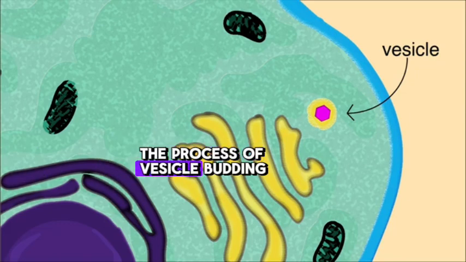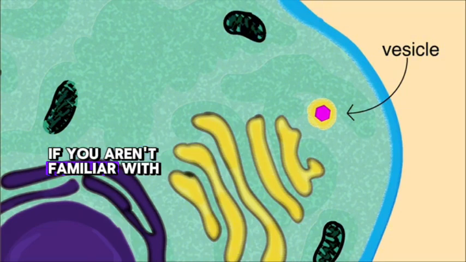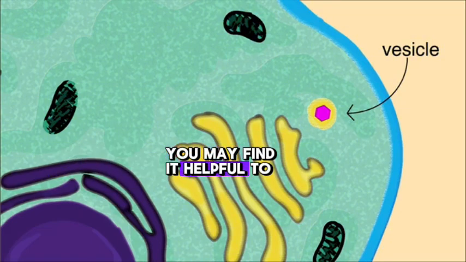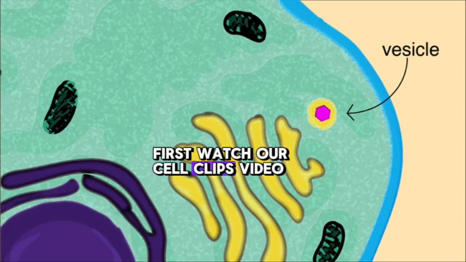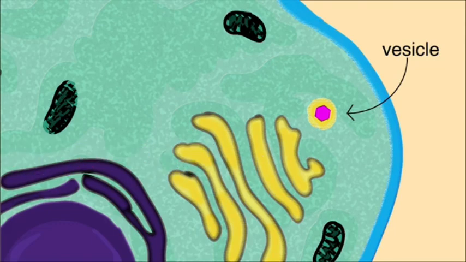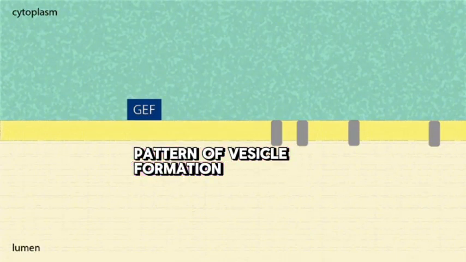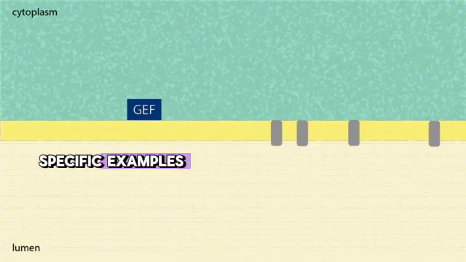The process of vesicle budding is regulated by small GTPases. If you aren't familiar with these proteins, you may find it helpful to first watch our Cell Clips video on GTPases before continuing with this video. First, let's walk through the general pattern of vesicle formation. Then we'll look at a few specific examples.